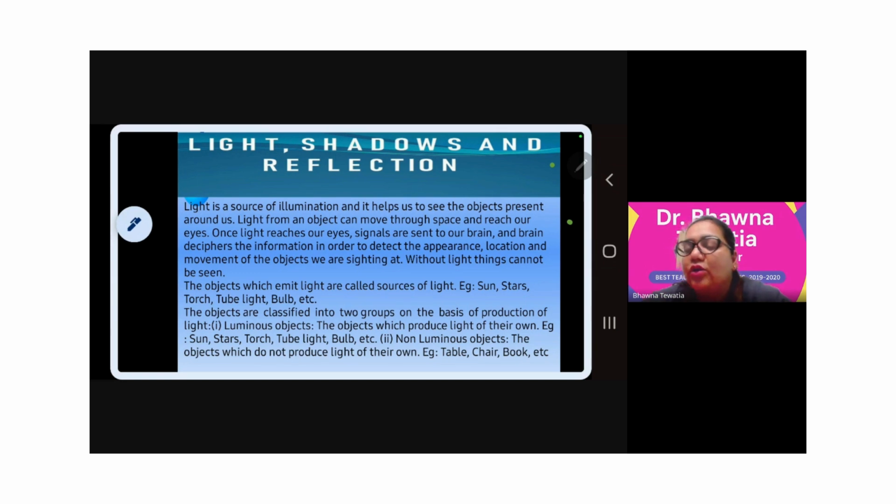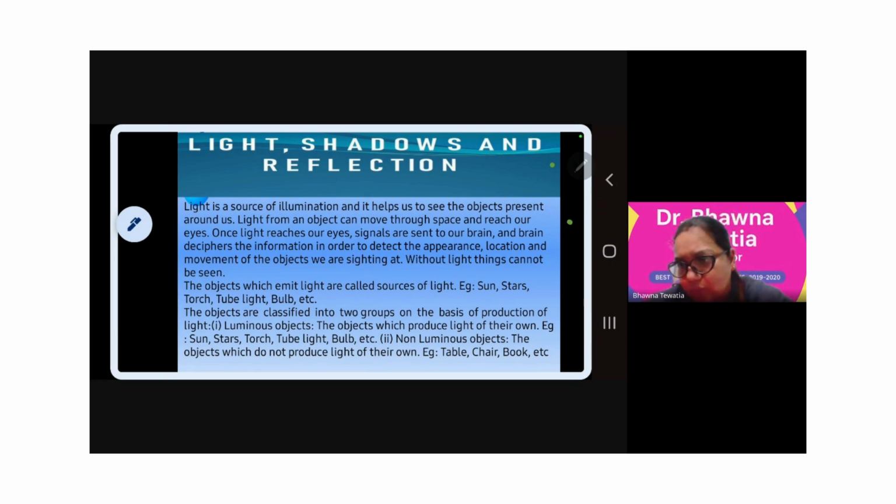If we close our eyes, we are not able to see anything. Or when there is no light and we are not provided even with generators or inverters, we are not able to see things like our phone, our bed, our study table.